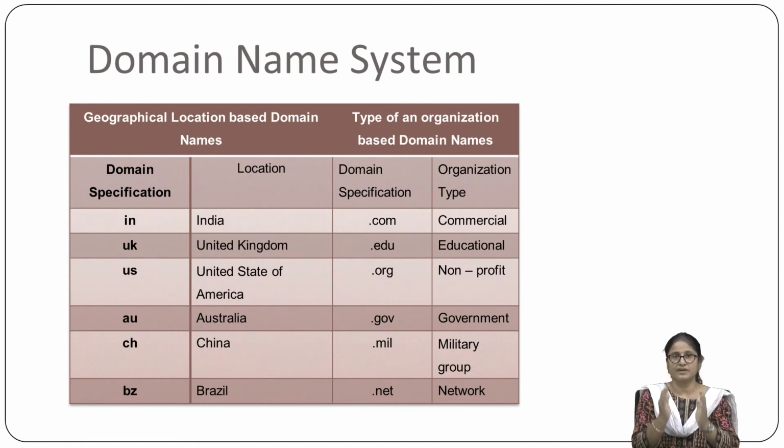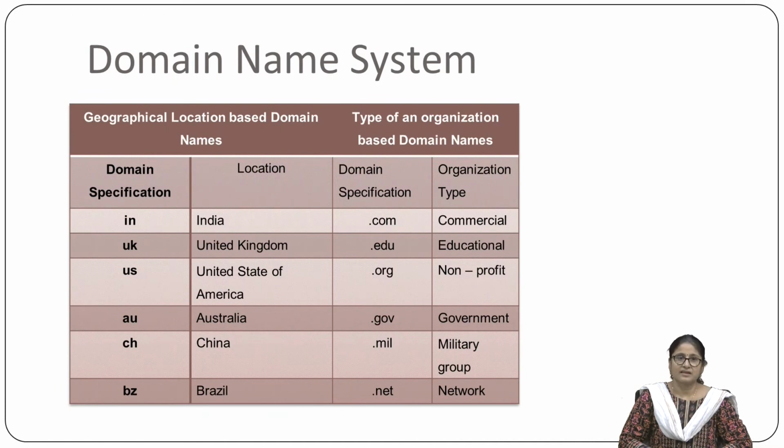It consists of databases of the domain names and their corresponding IP addresses. The domain names are basically of two types. The first one is the geographical location based domain name, and the second one is the organization based domain name.